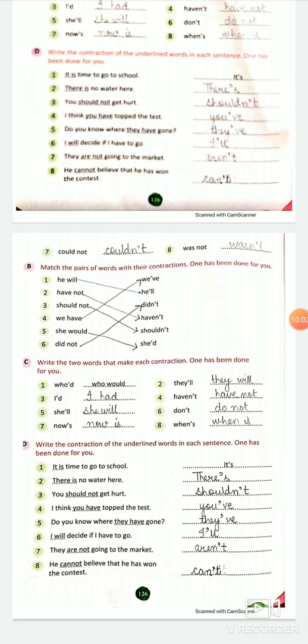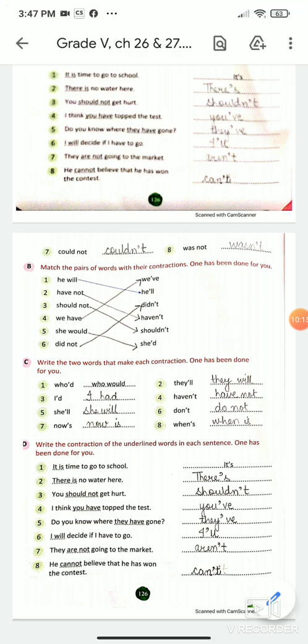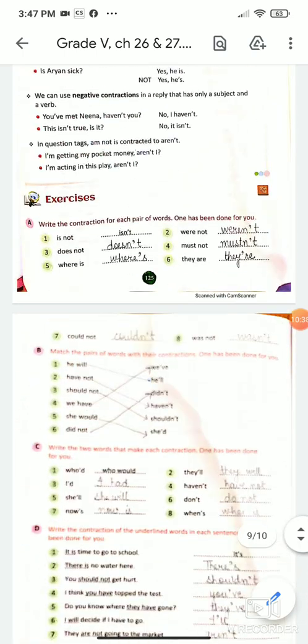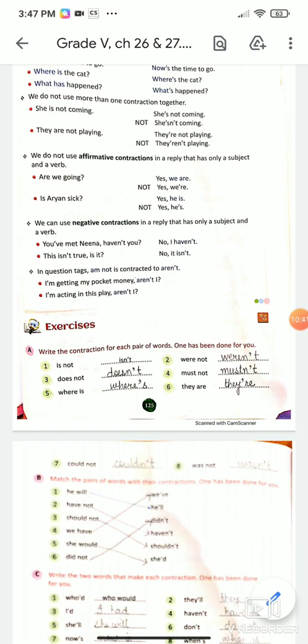Then we have to write the full form of the contraction. I'd. I have written I had. If you choose to write I would, that is also correct. She will, double l. For s it is is, double l for will, n't for not, only t again, don't. It is don't, not, when is. In the same way, in D, we again have contractions, and the same contractions are there with us. So I hope you have done it and understood it. Please do these exercises in your book and complete your book on time.